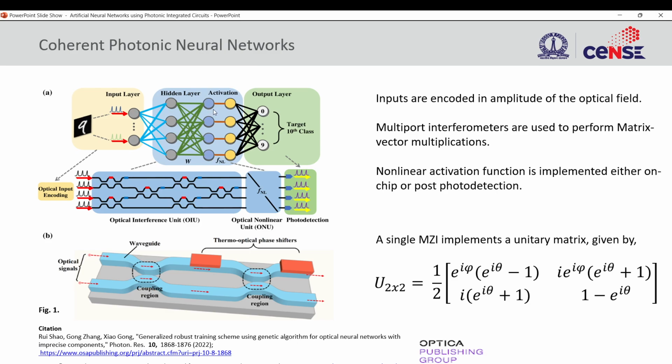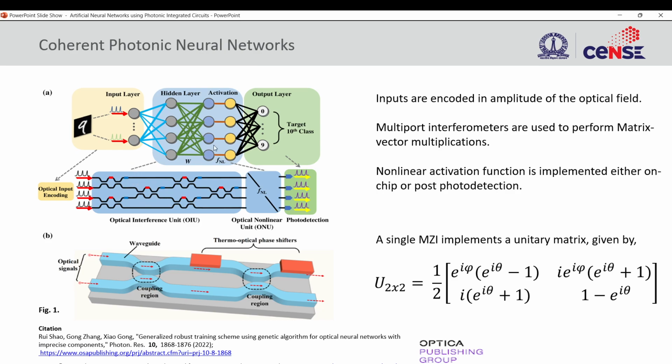Imagine that I want to go from this hidden layer to the next hidden layer. What are we doing? We are doing multiply accumulate operations. These multiply accumulate operations can also be written as a W matrix, that is the weight matrix, times the output of the first hidden layer. So that is basically a W matrix times a vector multiplication. Depending on the size of the W matrix, we will have the number of inputs. Like here there were 4 inputs, 4 outputs, so we'll have a Mach-Zehnder multiport interferometer of 4 inputs and 4 outputs.